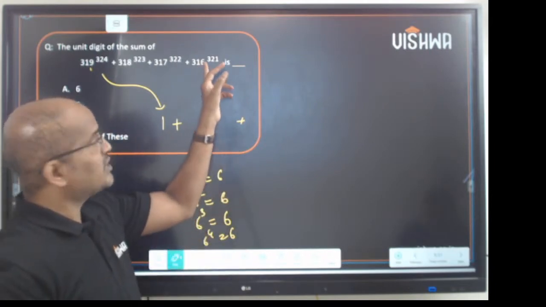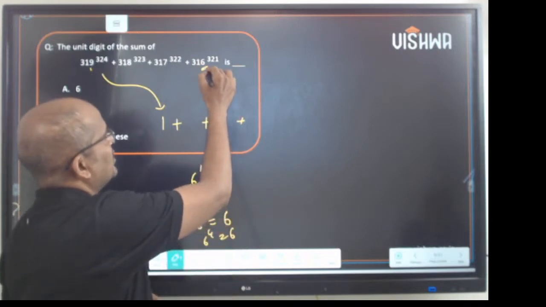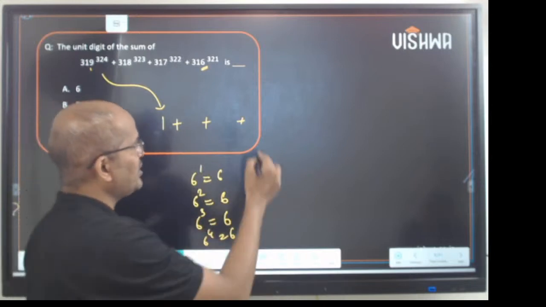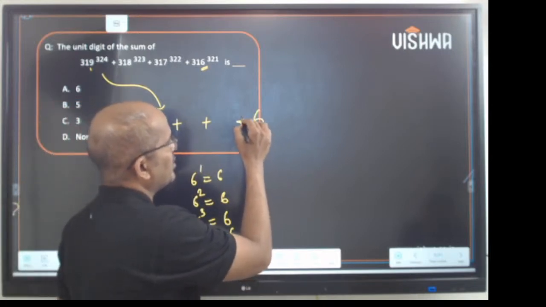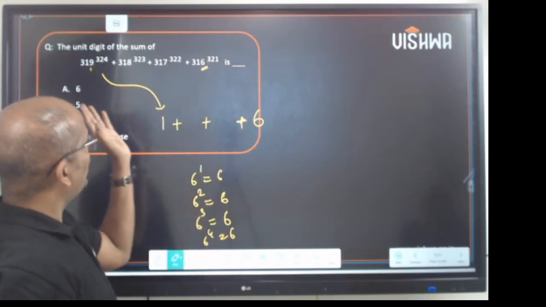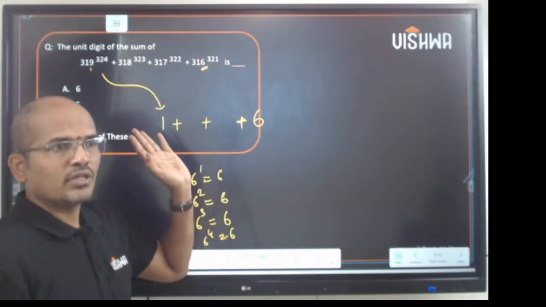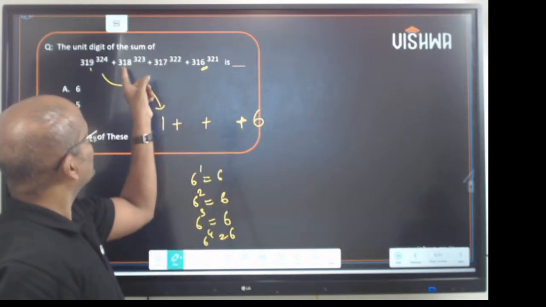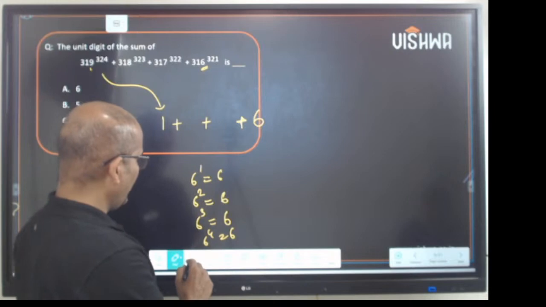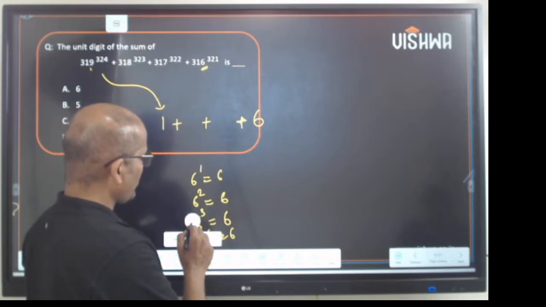So if a number ends with 6, raised to the power of n, it will end in a digit 6 again. So out of the 4 terms, I solved the first term and the last term easily. Now coming to the second and third terms, let us see it in detail.